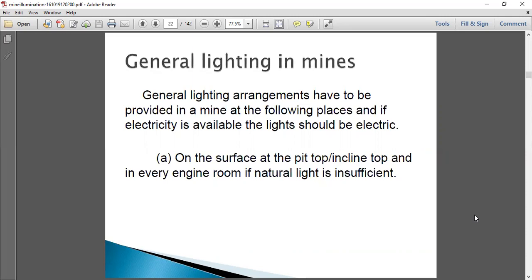The first one is on the surface, in the pit top, incline top, and in every engine room if natural light is insufficient. So in places on the surface where the natural light is insufficient, like the engine room, the pit top, and the incline top, general electric lighting has to be arranged.